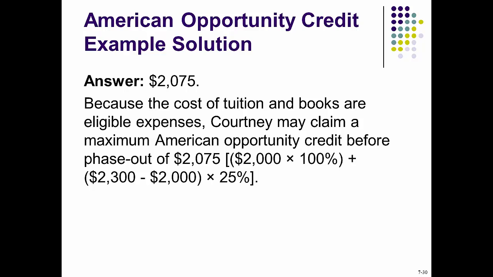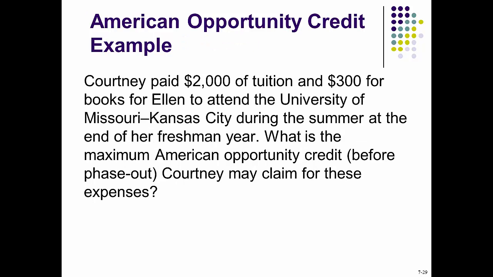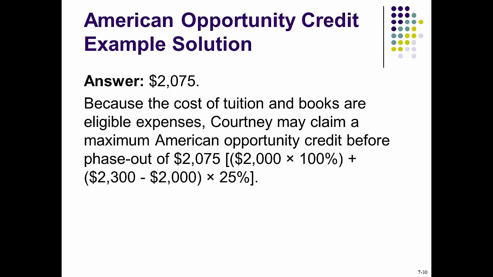$2,075. Because the cost of tuition and books are eligible expenses, Courtney may claim this maximum AOC before phase out. So here we have 2,000 times 100% plus the 2,300 minus 2,000, up to 3,000, that will give you 25% based on the table that we discussed earlier. And also there is a table to determine which percentage will be phased out.